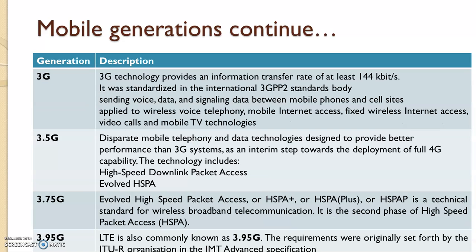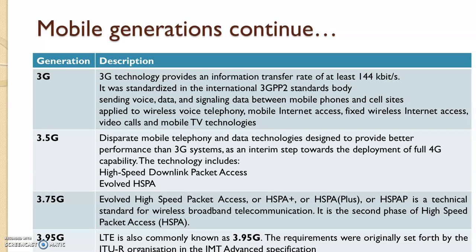After that, 3G came into the picture, and this was the biggest step to change the communication domain. 3G technology provides an information transfer rate of at least 144 kilobits per second, and it was the highest rate achieved at that time. This was standardized by the 3GPP2 standards body. Sending voice, data, and signaling data between mobile phones and cell sites was possible because of this. It was applied to wireless voice telephony, mobile internet access, fixed wireless internet access, video calls, and mobile TV technologies.